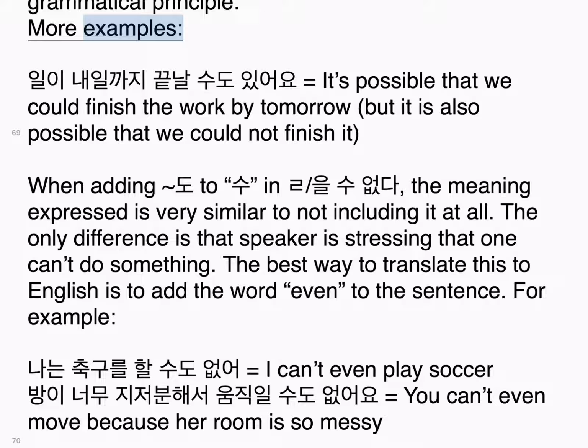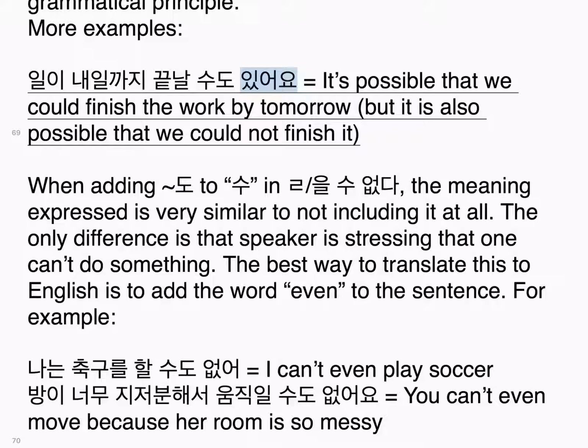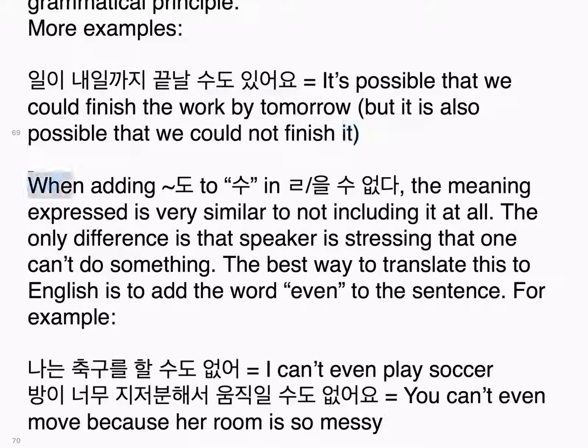More examples. 일이 내일까지 끝날 수도 있어요. It's possible that we could finish the work by tomorrow, but it is also possible that we could not finish it. When adding 도 to 수 in 을 수 없다, the meaning expressed is very similar to not including it at all. The only difference is that the speaker is stressing that one can't do something. The best way to translate this to English is to add the word even to the sentence. For example, 나는 축구를 할 수도 없어. I can't even play soccer.